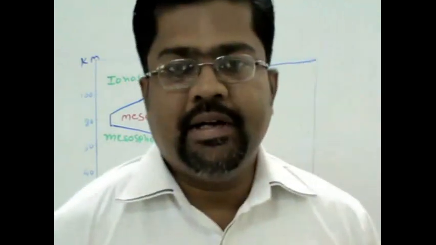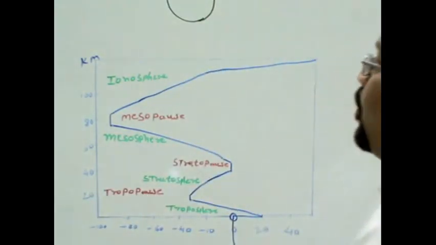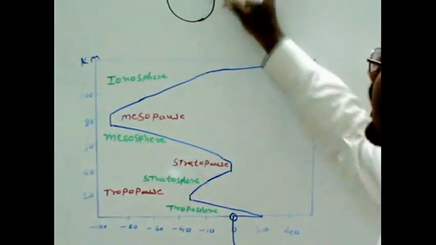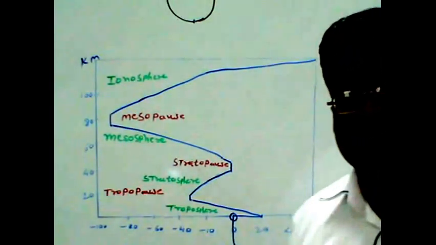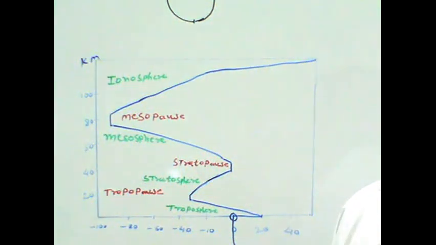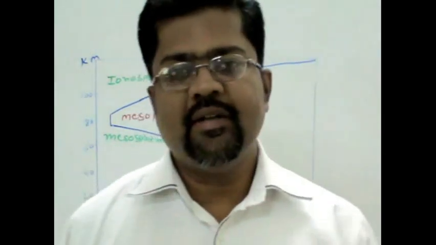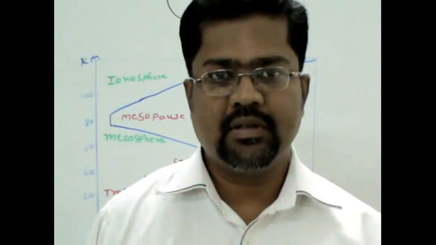The 8 kilometer height you can expect from the polar region. So suppose this is the part of Earth we are considering, then in the polar region we get the height as 8 kilometers, and from there till the equatorial region the height slowly increases till 16 kilometers.